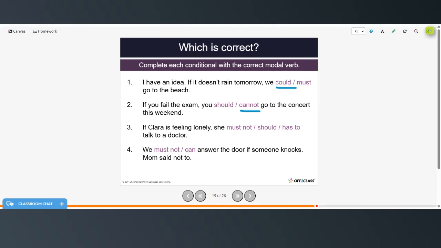If Clara is feeling lonely, she should talk to a doctor. We must not answer the door if someone knocks. Mom said not to.